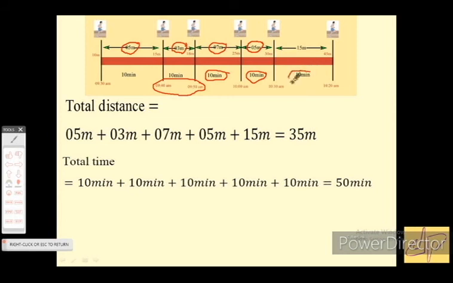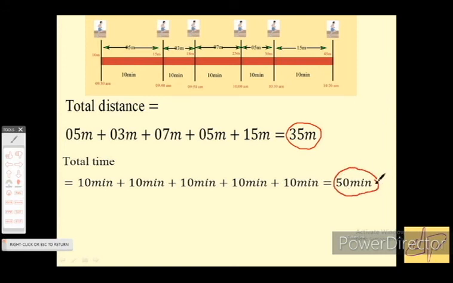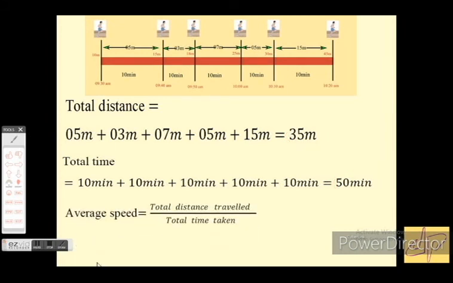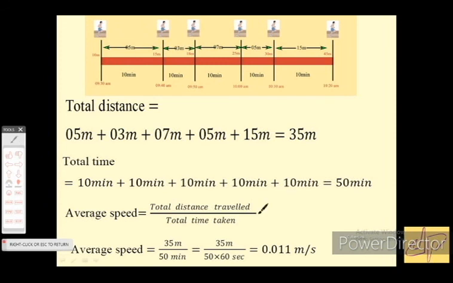Now, you add all the distances. If you add all the distances, the total distance equals 35 meter, and you add all the time intervals, so the total time equals 50 minutes. Now you substitute in the formula: average speed equals total distance traveled divided by total time taken.